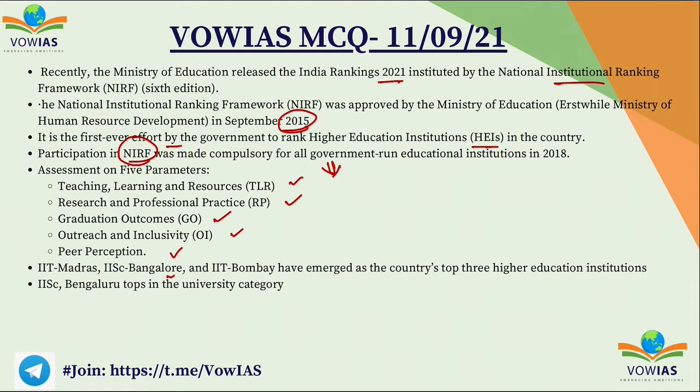IIT Madras, IIT Bangalore and IIT Bombay are the top 3 higher educational institutions. And in terms of university, it is IISc Bangalore which tops the category.